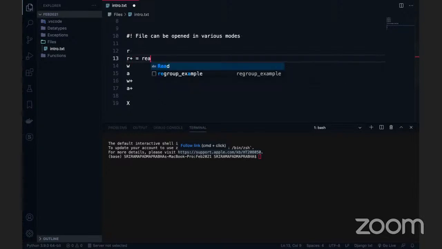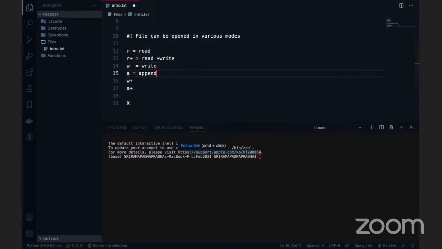W plus means it opens the file to write and read both. So write and read both. A plus means it opens the file to append and read mode. So append plus read mode.